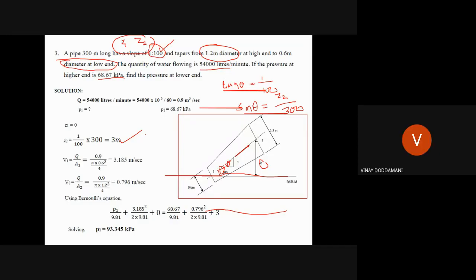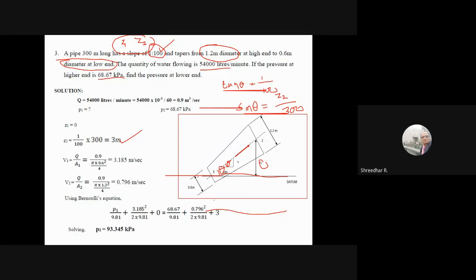No, no, no. Z2, Z is 0. See here, when the flow is taking place like this, you always place the datum on the lower section only. Now see the flow direction. When the flow direction is that, this will become section 1 and this will become section 2.